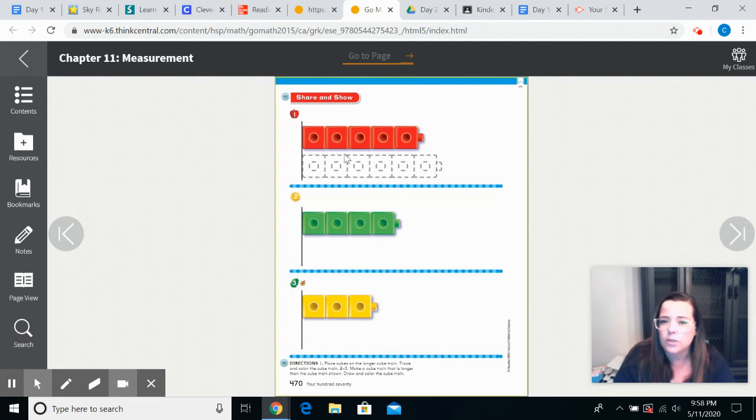On this page, what they want us to do is to make some cube trains. I know we don't have cube trains, but we can still draw cube trains that they're asking us to do. They already did the first one for us. What they wanted us to do was to make a longer cube train. So you can use colors for this, your favorite color, and go ahead and trace that cube train that they built for you. On the next one, number 2, where you see the green cubes, they want us to make another one that's longer. So you can go ahead and draw your cube train to make it longer. And last, the yellow cube train, they again want you to make one longer. So that means it has to be in front of this one.